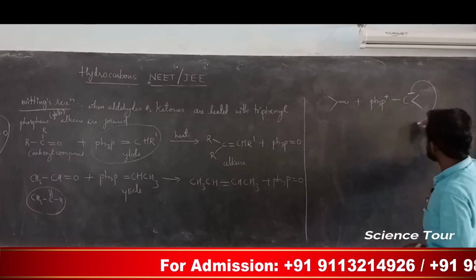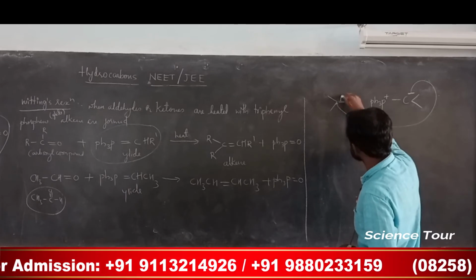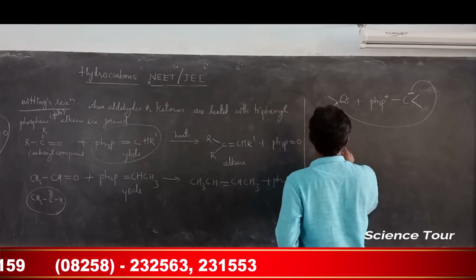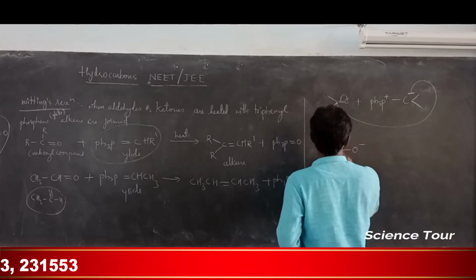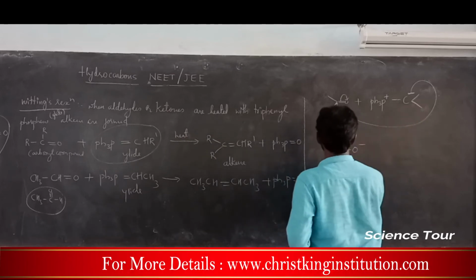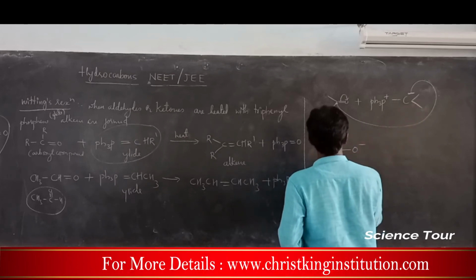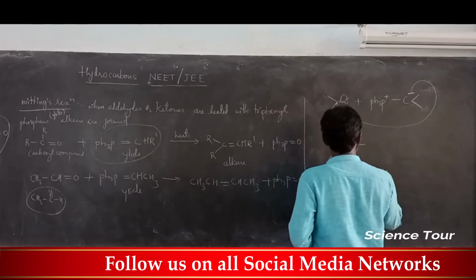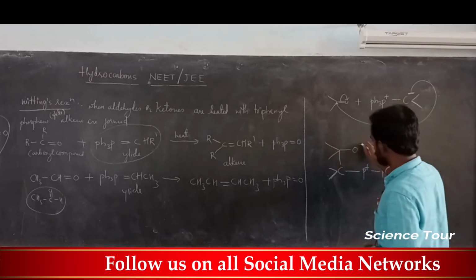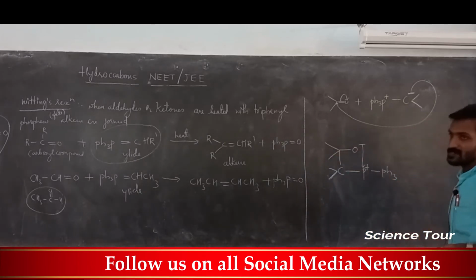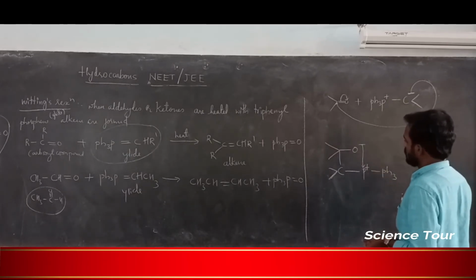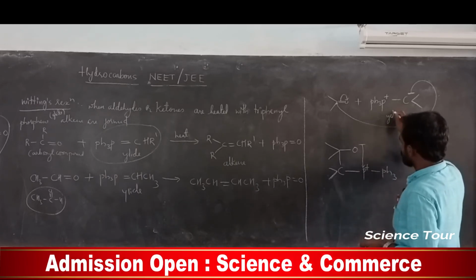So this negative charge of carbon will go and attack this carbon, this will come out like this, and it gives the second product, my dear students. How does it look? O minus. Here which one is attached? Carbon is attached, this carbon having 2 CH3 like this. Then here Ph3P+. So this negative charge will move towards this P+, since there is a shortage of electrons for phosphorus. So the ylide ion is undergoing reaction, that is very important.